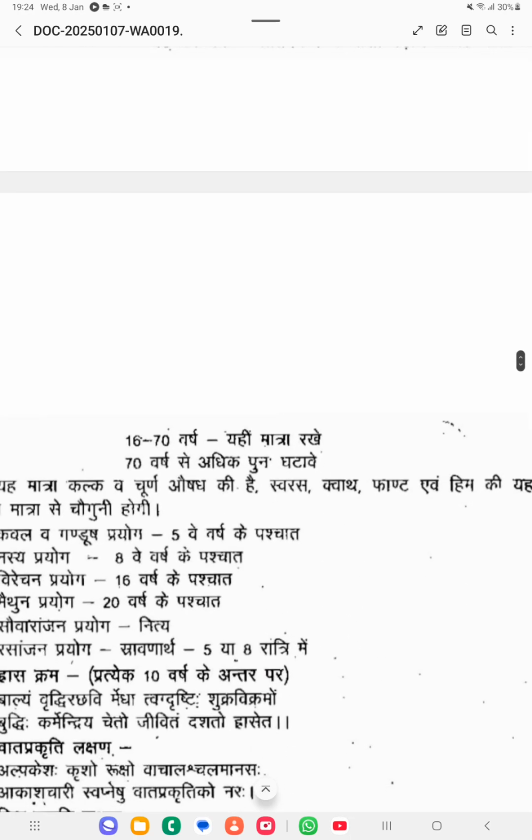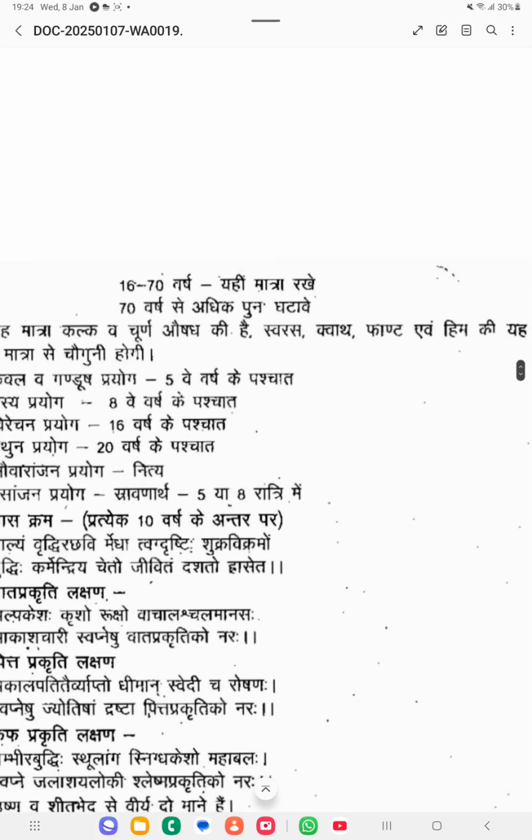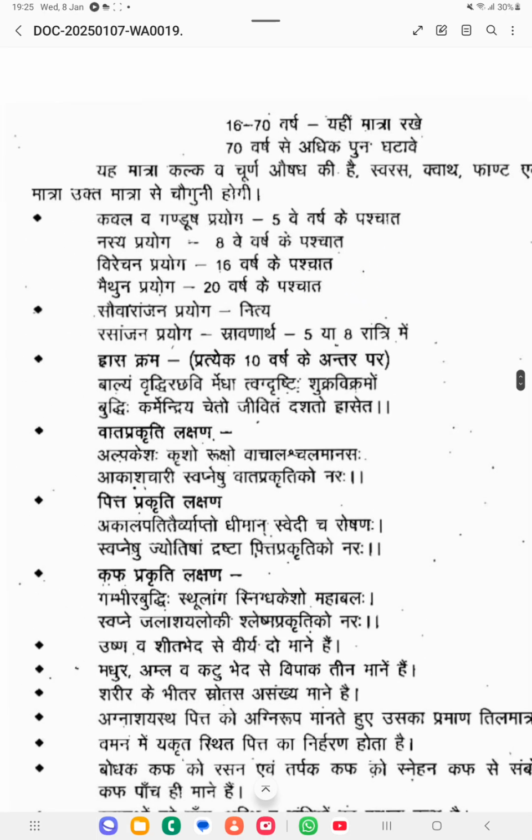Then 16 to 70 years, that is Madhyama age. At that time you have to keep the same dosage, Ehi Matra Rekhe, which means 16 masha you have to keep. Then after 70 years you have to reduce the dosage. So this is the main dosage of the Aushadhas which is told by Susruta.